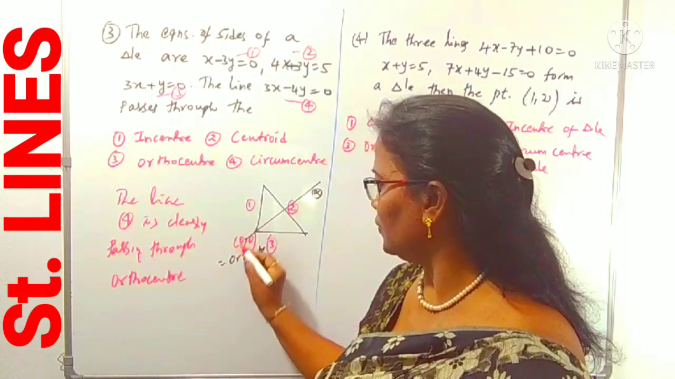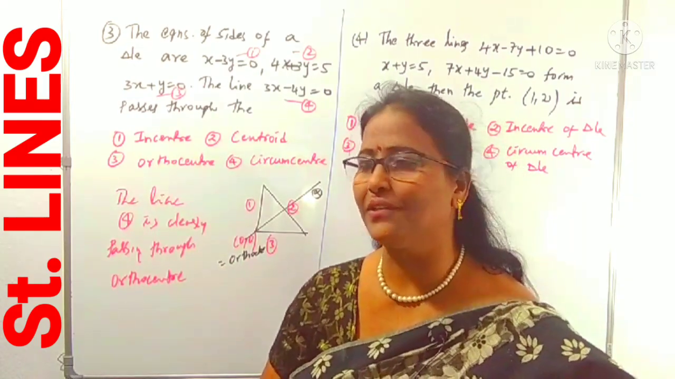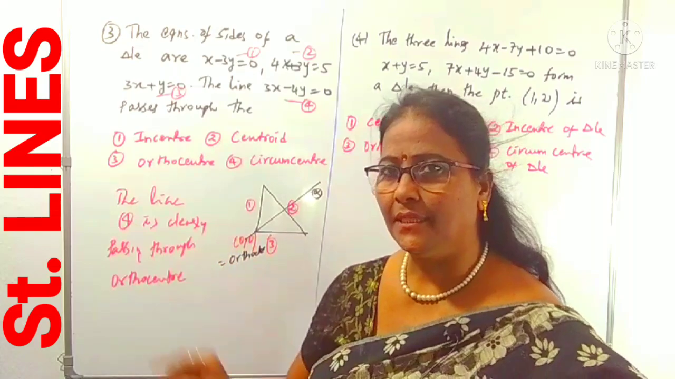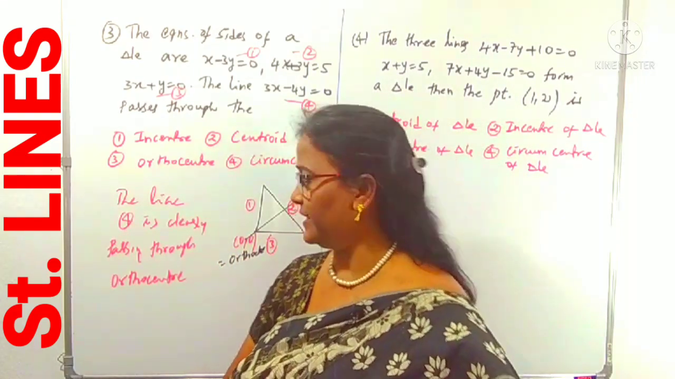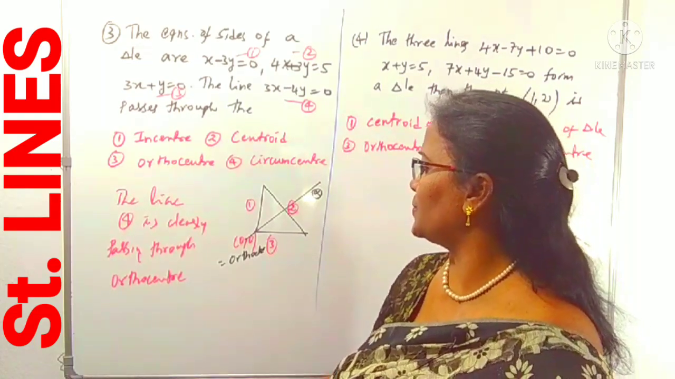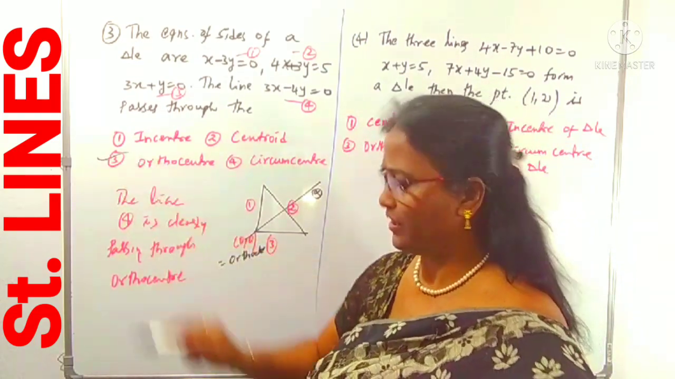Orthocenter of the triangle. You know, the orthocenter of the triangle here is 0, 0, or not? That is the point of intersection of two perpendicular lines, which is called the orthocenter, right? Now what is the required option? Passing through which point? The orthocenter, so that is clearly the third option.